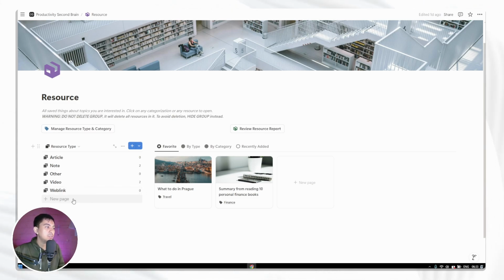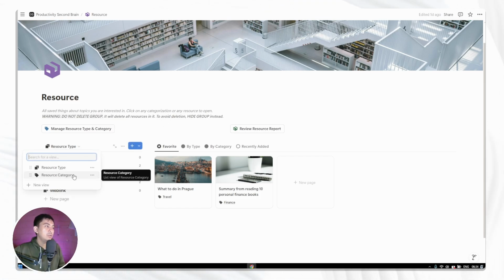You can add a new resource type by clicking this new page or this blue button. Let's say, for example, you're a programmer, like we mentioned, you want to save a lot of GitHub resources for repositories that you are really interested to learn from or access. Then you can add a new type. Let's say it's a GitHub repo. And that's resource type.